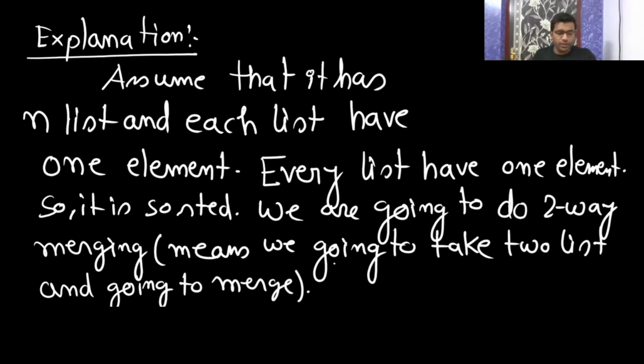Okay, so in every level it is doing Big O of n.